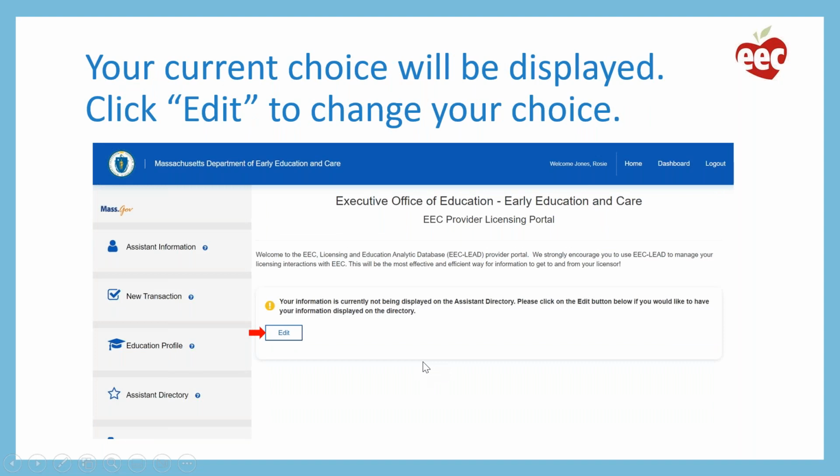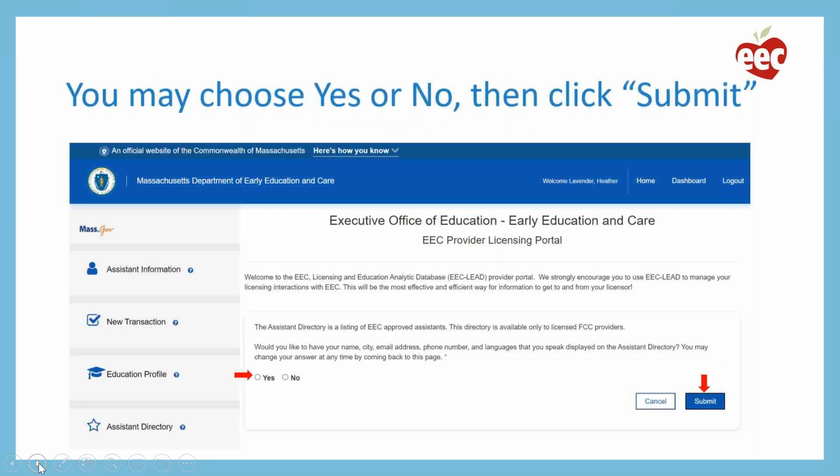The assistant that we're using in our example does not currently have her information displayed in the assistant directory, so she's seeing a message that tells her that. And then it says that she can click on the edit button below if she would like to have her information displayed on the directory. So when she clicks that edit button, she will see this screen.